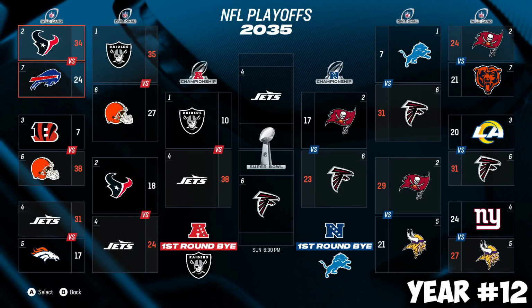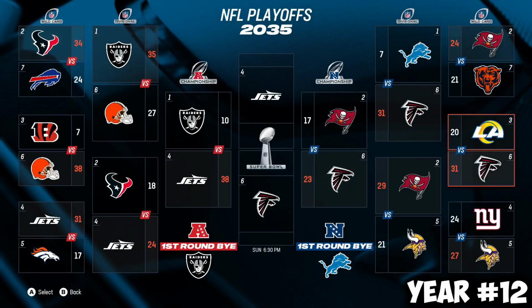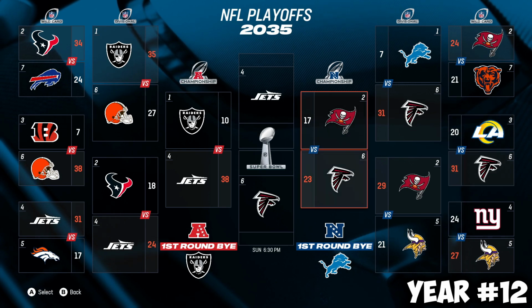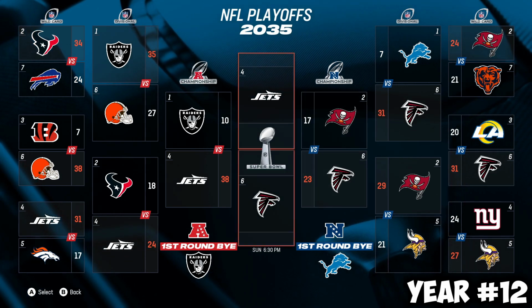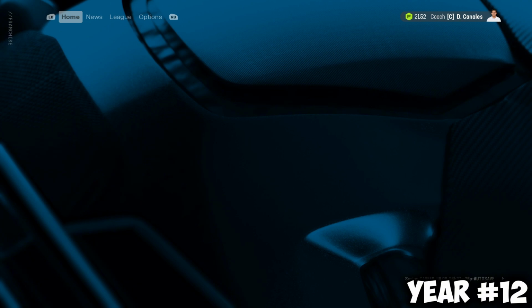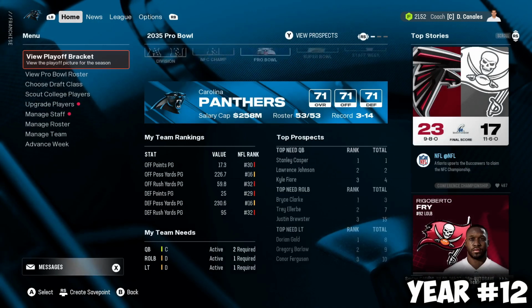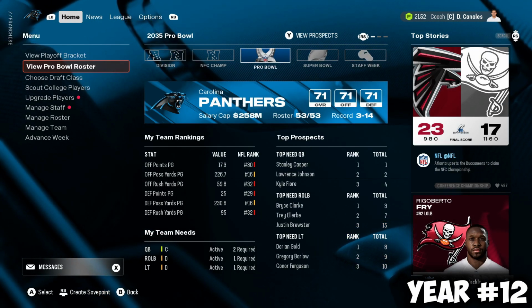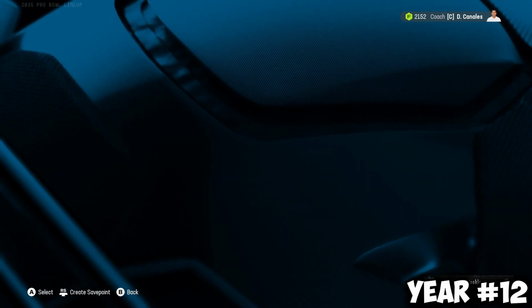We lose to the Falcons. Falcons are on a crazy run right now, beating the 3rd seed Rams, 1st seed Vikings, and now the 2nd seed Bucks. Falcons Jets Super Bowl is a rematch from 2 years ago, 3 years ago, from what we saw in the simulation.